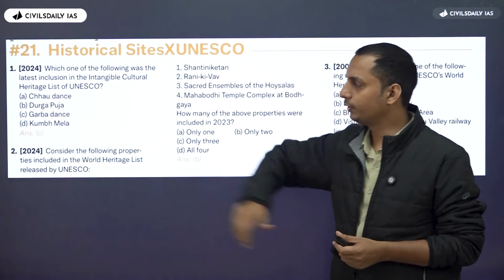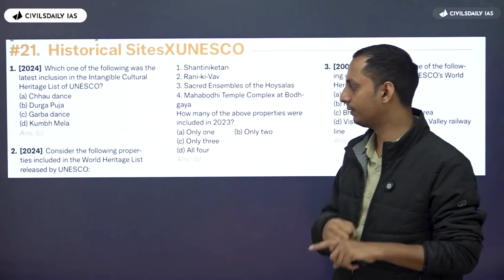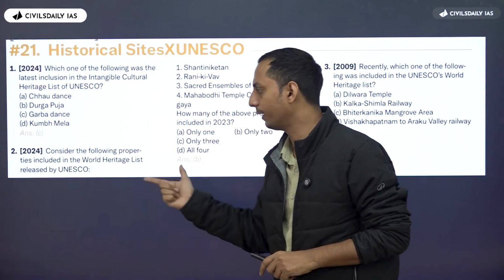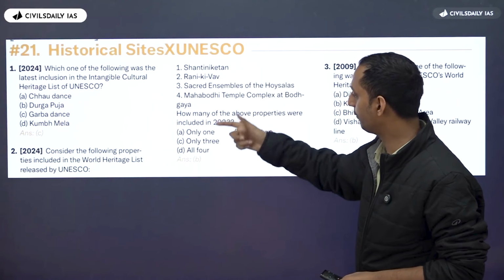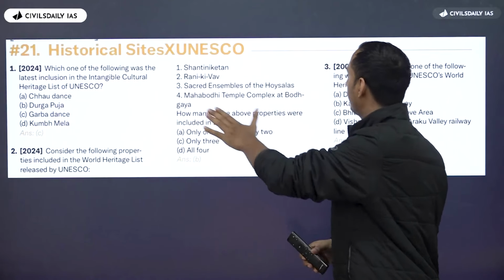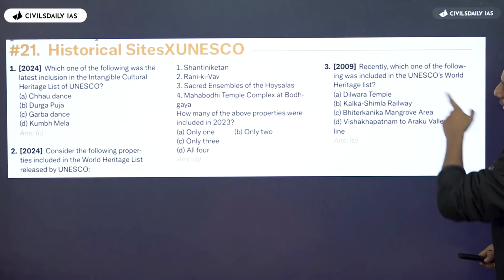In 2024, UPSC asked a current affairs question: which of the following was the latest inclusion? In the same year, consider the following properties included in the UNESCO Heritage List released by UNESCO: Shantiniketan, Rani Ki Vav. How many of the above properties were included in 2023? So, 2 UNESCO questions in the same year. In 2019 also, which of the following was included in the World Heritage List?